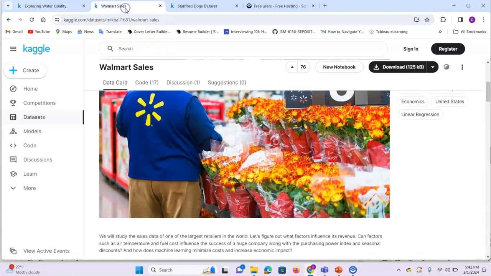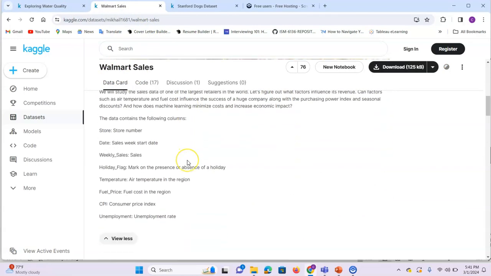Next, I'm going to show you another thing, that is the Walmart sales data set. In the Walmart sales data set, we have these particular columns: store number, date, that means the week start date, weekly sales value, holiday flag, that means whether it is a holiday or not on that particular day, the temperature in that region, the fuel price in that region, the consumer price index, and also the unemployment rate.